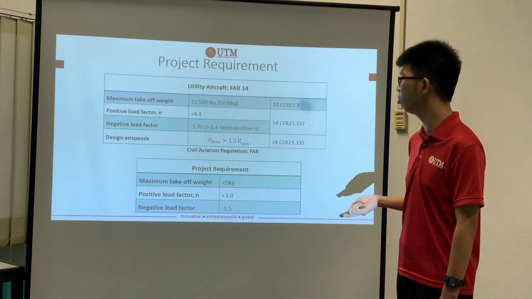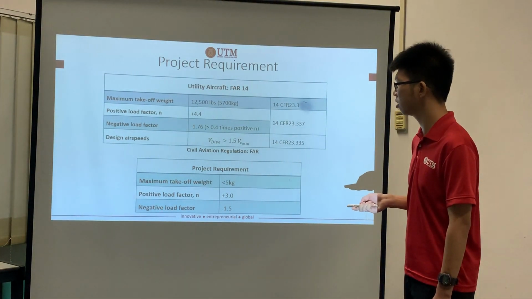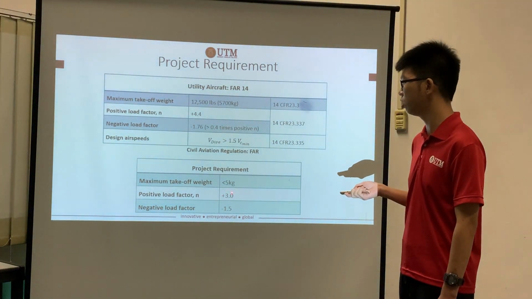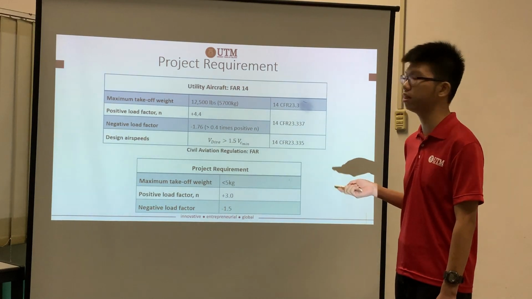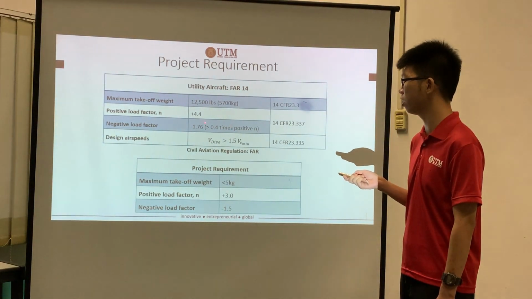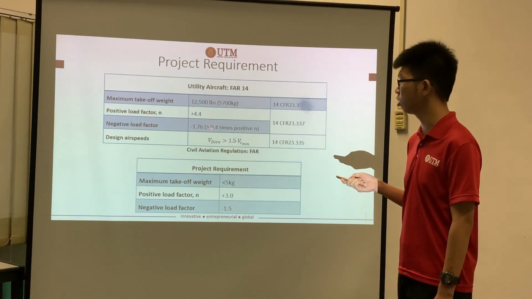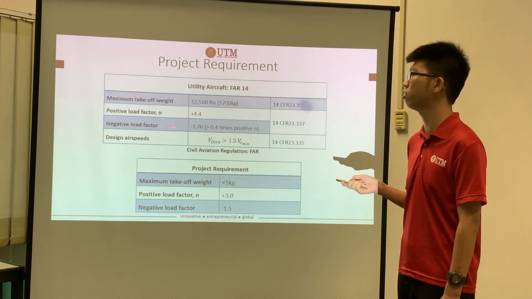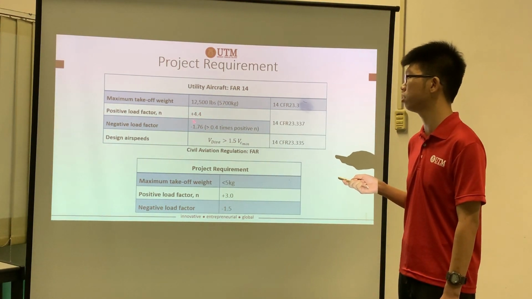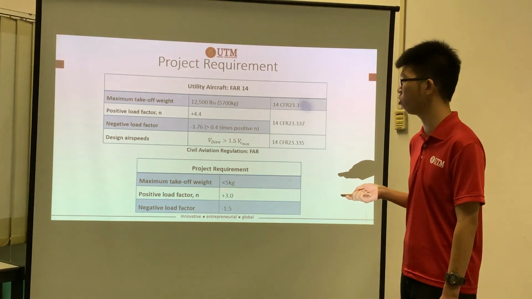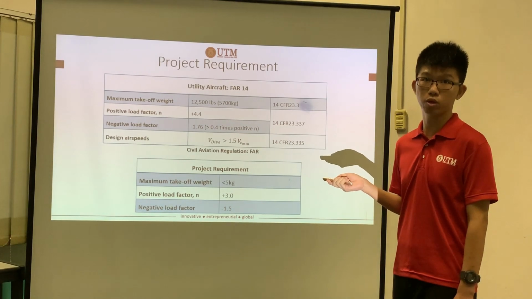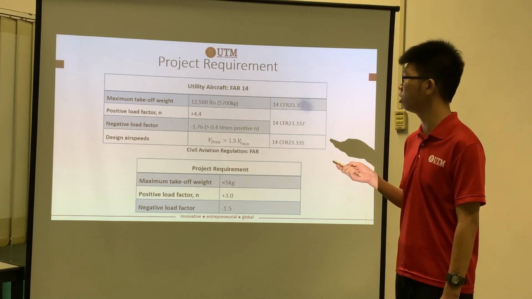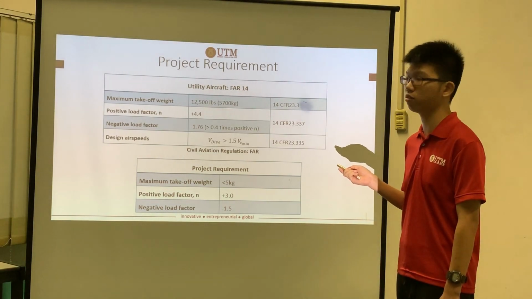For the project requirement, the maximum takeoff weight is less than 5 kg, while the positive load factor is positive 3 and the negative load factor is negative 1.5, and this is in the range according to the Federal Aviation Regulations (FAR). Since the positive load factor is positive 4.4 and the negative load factor is negative 1.76, it is in the range. And our maximum takeoff weight is less than 5 kg, and in our project we will try to achieve 1.5 kg. And our aircraft has the purpose of utility, so we refer to section 14 of the FAR.